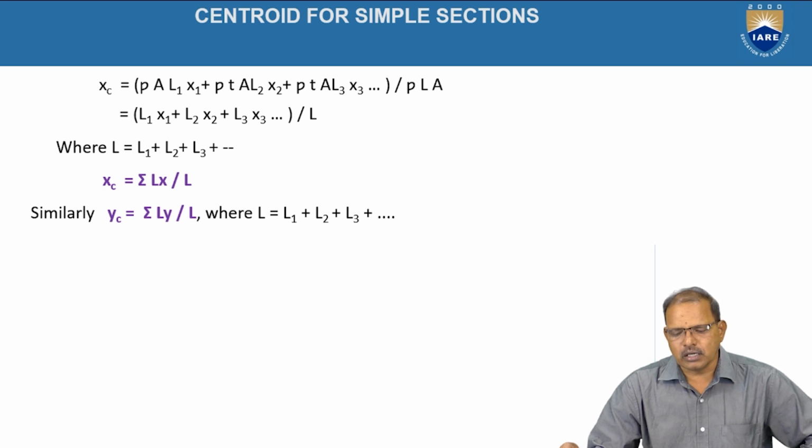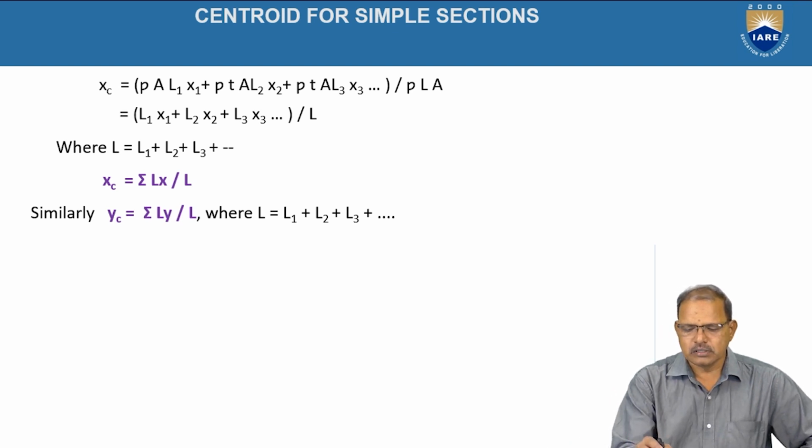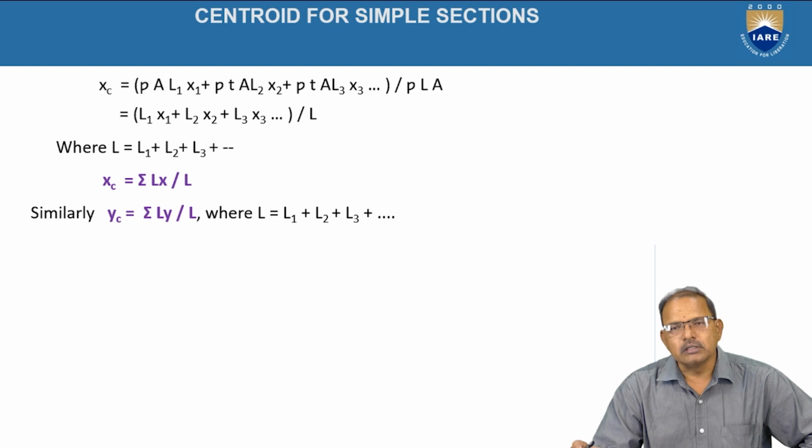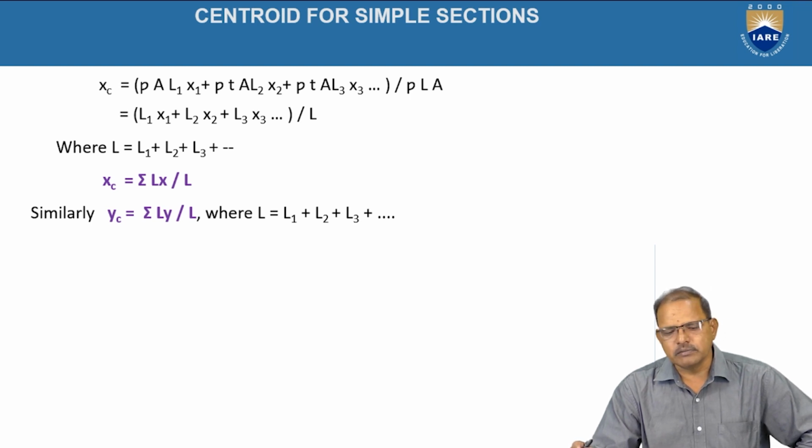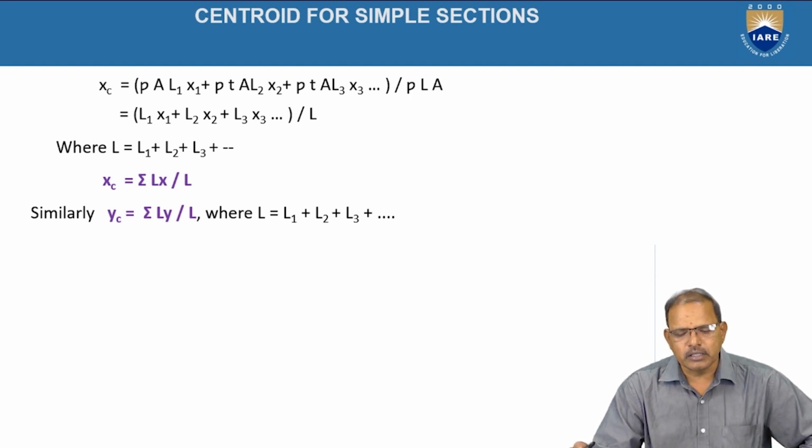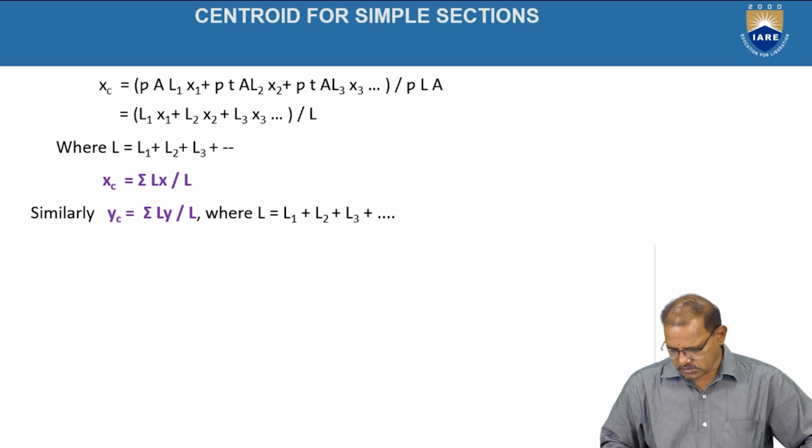Since rho and A both are constant, the remaining values rho A, which are present in both the denominator and numerator, get cancelled. The remaining values are equal to L1 x1 plus L2 x2 plus L3 x3 divided by L, where L stands for the sum of the lengths of all the elements. Similarly, Yc is equal to sigma Ly divided by L now.